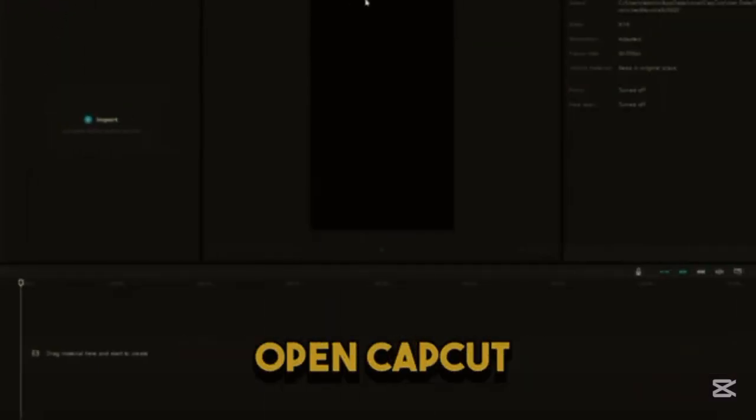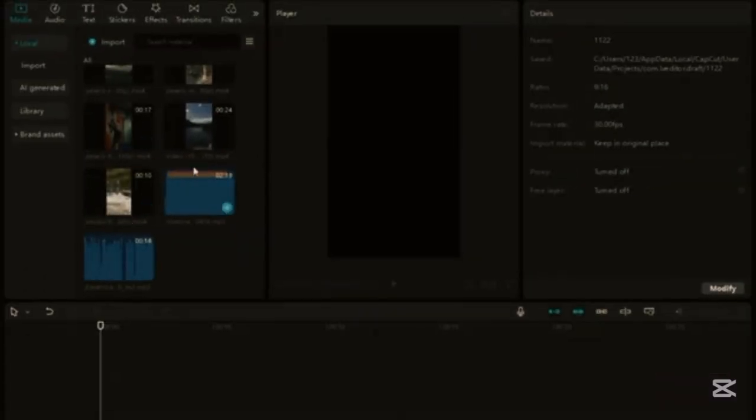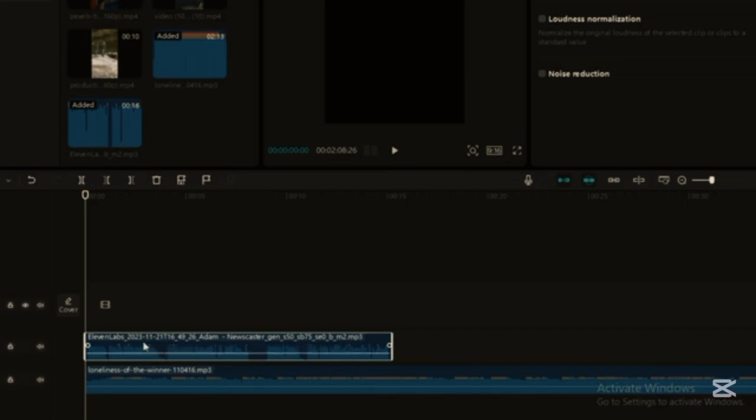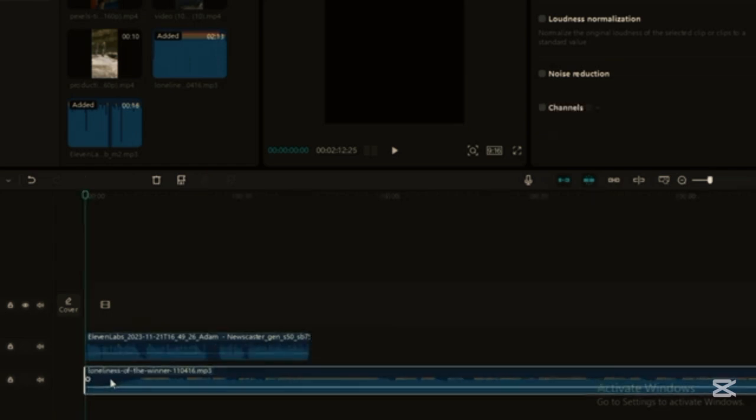After downloading and opening CapCut, begin by importing the footage that you have selected from Pixabay or Pexels, along with the background music and voiceover. Make sure you place the voiceover above the background music in terms of layer. Now, one of the critical aspects of creating an impactful motivational video is syncing your voiceover with the music. Carefully review your voiceover. You'll notice sound waves that correspond to your voiceover. Place the ending of the sound wave just before the music's climax.